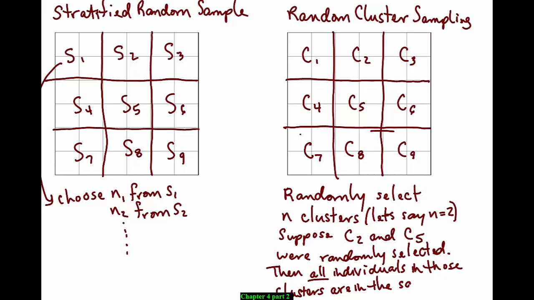So in this case, if we randomly selected cluster 2 and cluster 5, then all 8 of those houses would be in our sample. So in stratified random sampling, we stratify and then get a random sample from within each strata. And in cluster sampling, we form the clusters and then we randomly select whole clusters at a time. So some of those clusters aren't represented.